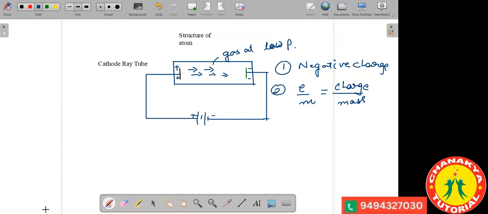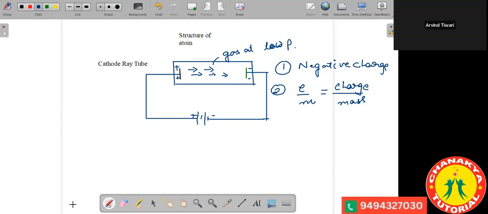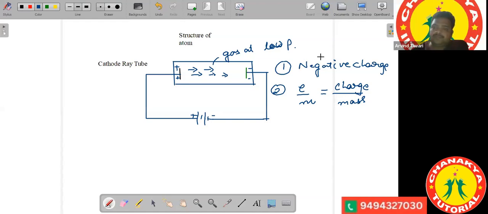Okay, let's continue now. What particles did J.J. Thomson discover? The particles which J.J. Thomson discovered, he called electrons.